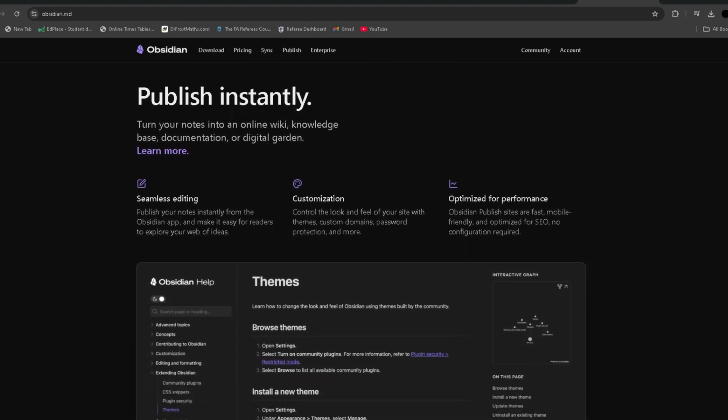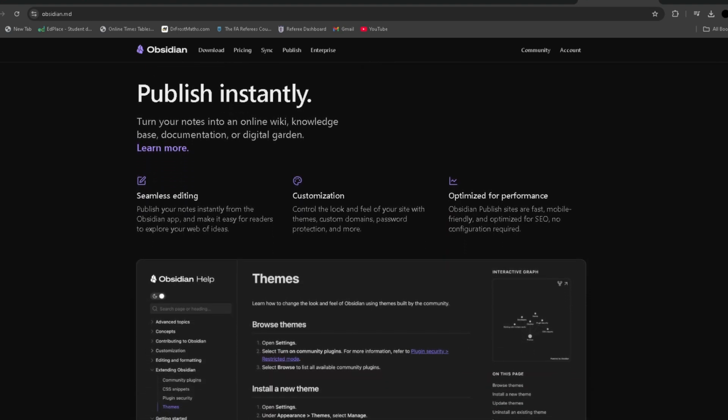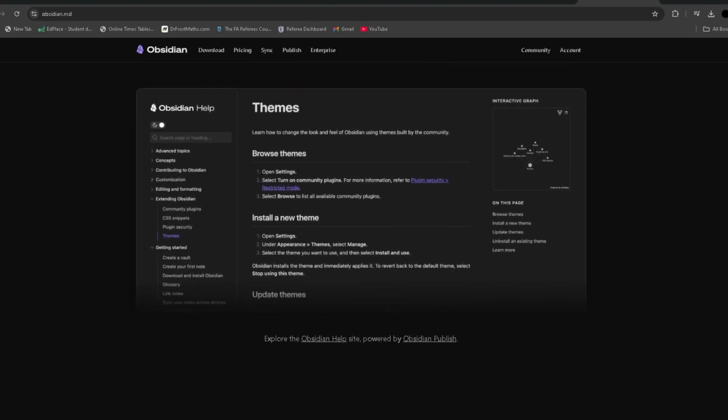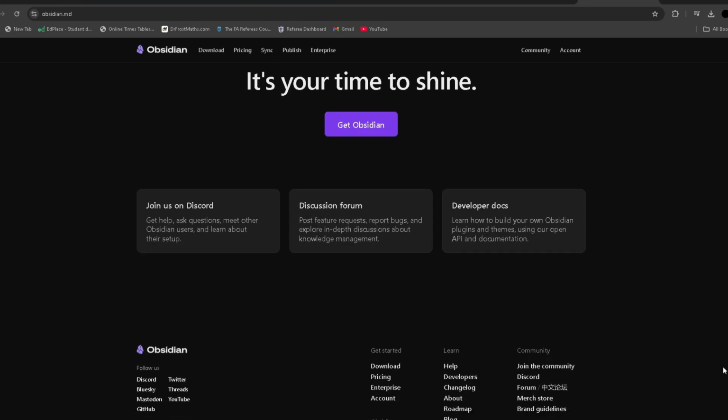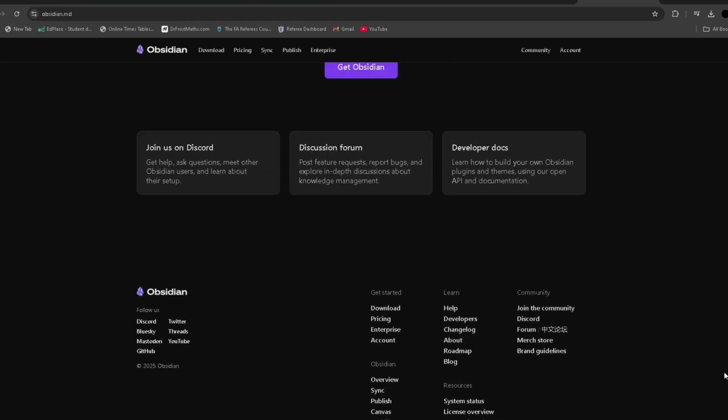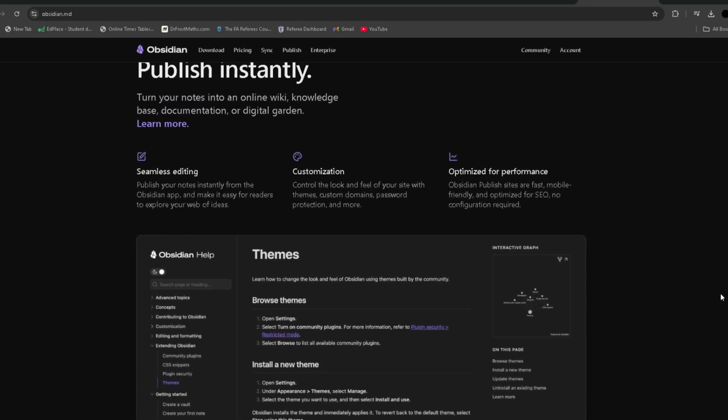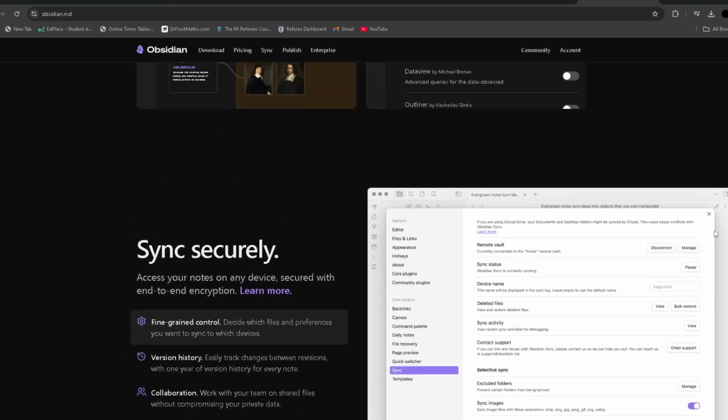Obsidian is particularly popular amongst writers, researchers and knowledge workers who need to organise large amounts of information and create complex workflows. However, the app does not offer built-in task management or calendar integration, meaning users need to rely on plugins and external tools to manage their tasks.